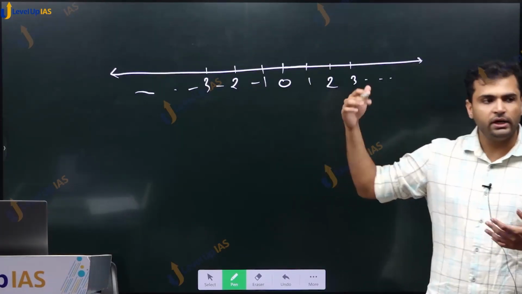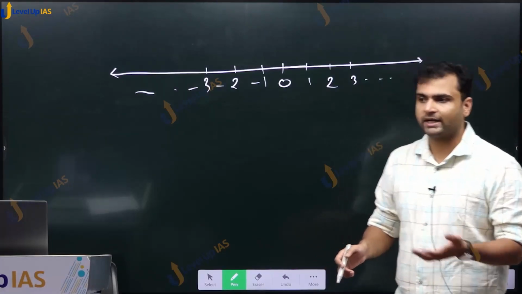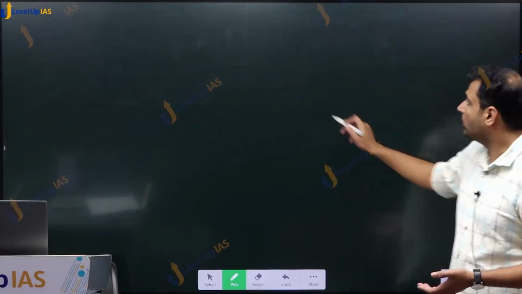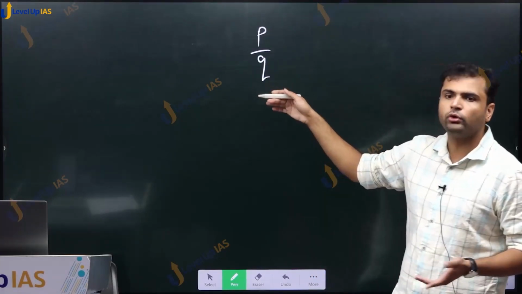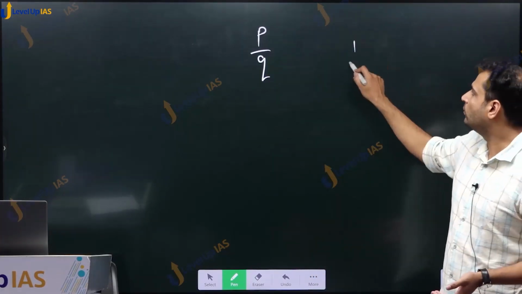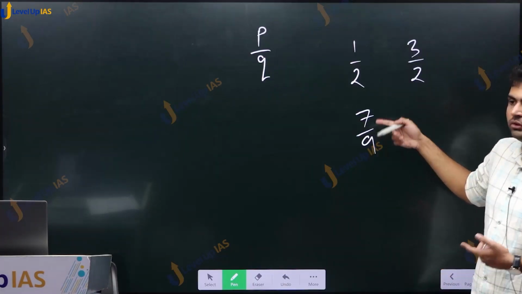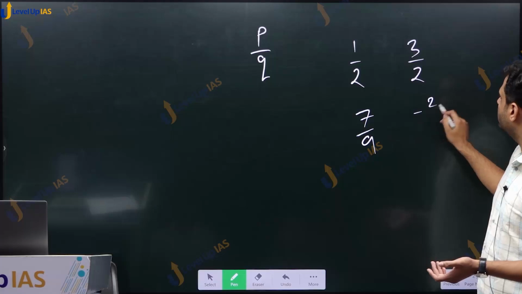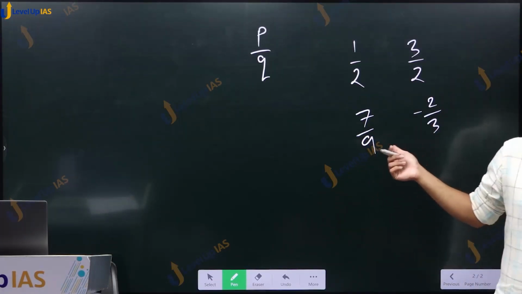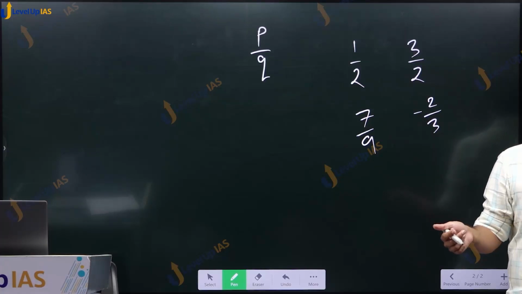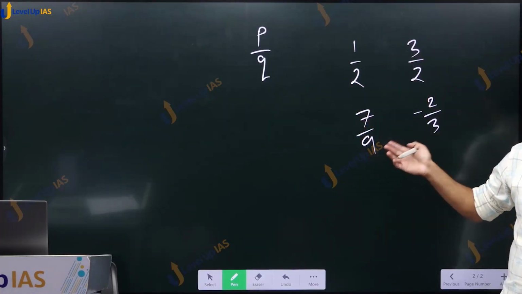Then the integers were further extended to include rational numbers or fractions. What are rational numbers? Numbers of the form p by q, where p and q both are integers, like 1 by 2, 3 by 2, 7 by 9. These are not integers, or -2 by 3. These are not integers, but these are rational numbers. They can be represented as a ratio of two integers. This is what we call rational numbers.